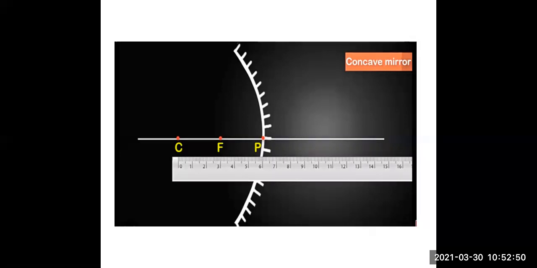Then take your compass, place your steel point at C and your pencil point at P. Just draw a curve and you can see that this is a concave mirror. For a convex mirror, just the points will change. Instead of P, C will come, and at C, P will come, and you will draw the curve at P. Do remember this trick so that you will get all the scientific rules very properly in your diagrams.